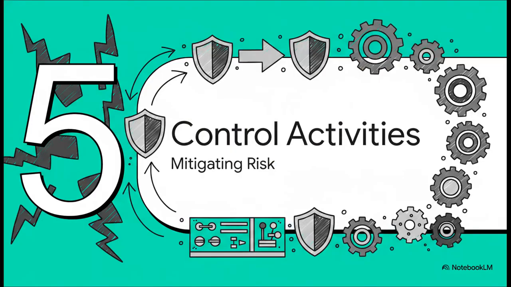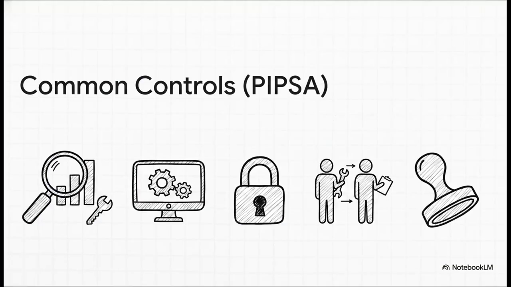Now, let's look at how we fix this in Part 5, Control Activities in Action. Listen, if you want to score some really easy marks in an exam, I need you to write down this acronym right now. Ready? It's PIPSA. P-I-P-S-A. It stands for Performance Reviews, Information Processing, Physical Controls, Segregation of Duties, and Authorization.